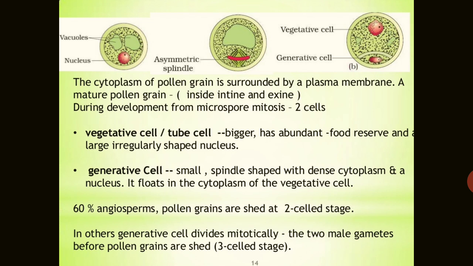But in other cases the generative cell divides mitotically into two male gametes before the pollen grains are shed, so they reach the three-cell stage.